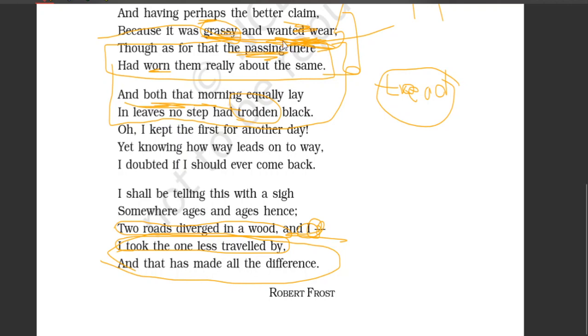Here when you look at this, wanted, wear. So these two words have the same consonant sound, right? This is what we call alliteration in poetic devices. Alliteration is the repeated consonant sound in immediate words or connected words. So here the w sound is repeated in these two words, so we call this alliteration. The poetic device of alliteration is used here. And enjambment, another poetic device, is used here.